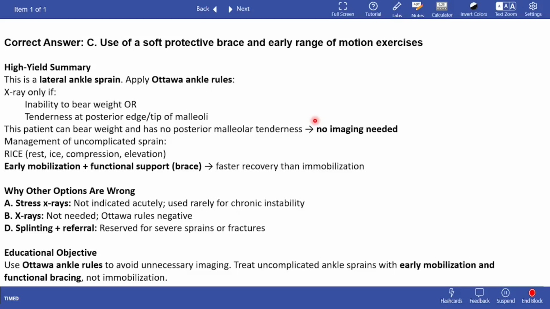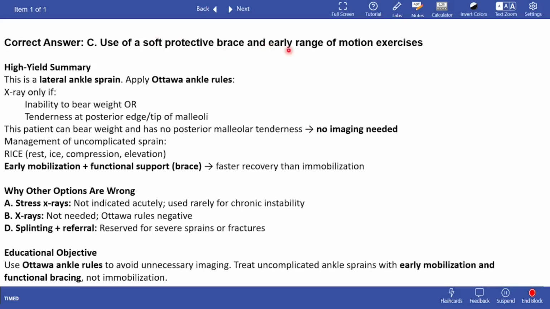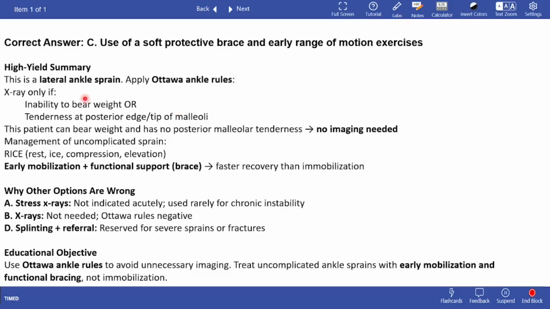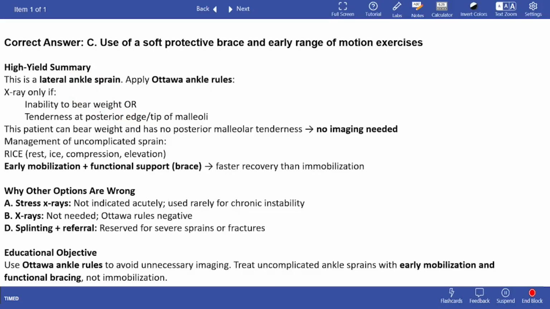Okay. So the correct answer is use of a protective brace and early range of motion exercises. Why? Because this is a lateral ankle sprain. The primary problem in this kind of question is you need to differentiate between a sprain and a fracture, which I'm going to tell you in just a bit. X-ray is only applicable if we are suspecting a fracture, right?